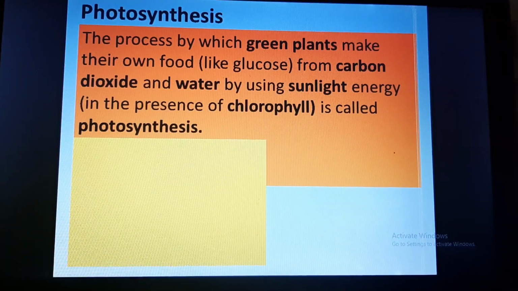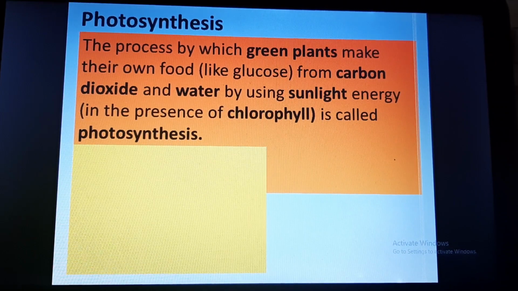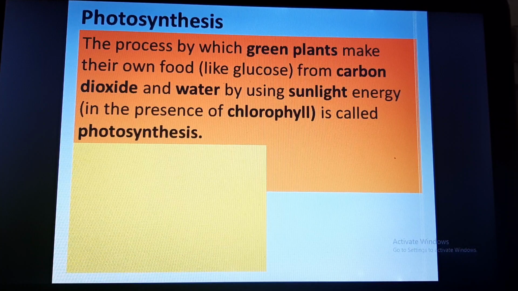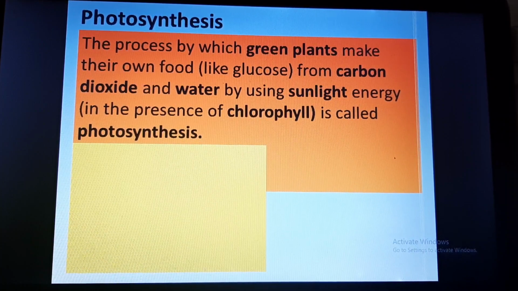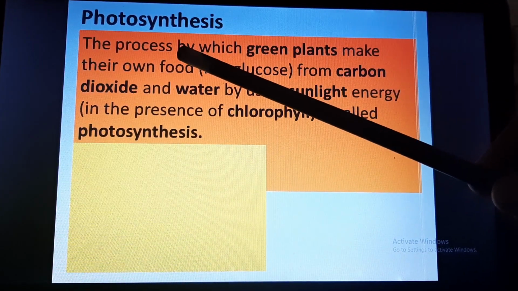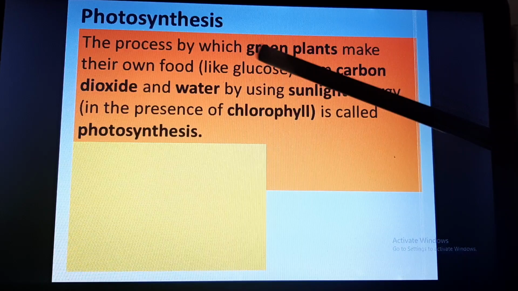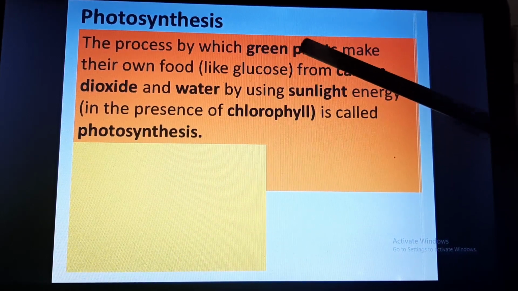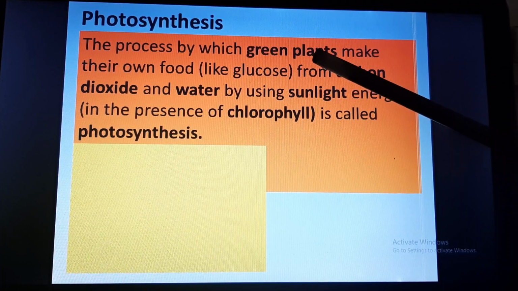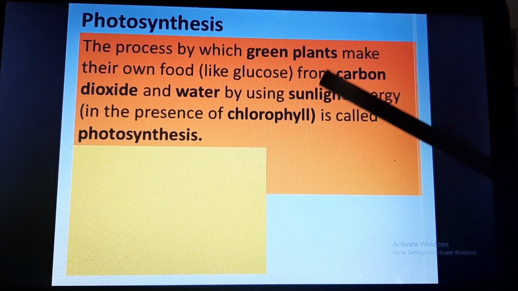Students, the process by which green plants make their own food from carbon dioxide and water by using sunlight is called photosynthesis. So, here photosynthesis is a process which mainly occurs in green plants. Okay, and these green plants are preparing their own food, that means they are autotroph in nature.